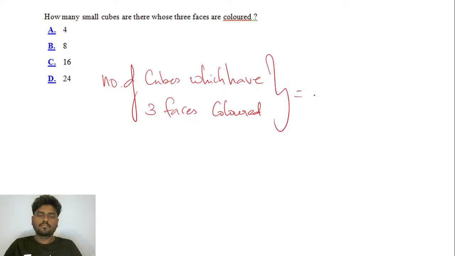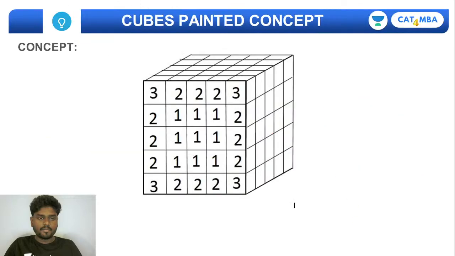So the number of cubes which have 3 faces colored. What is the formula? Let me just bring you to the formula page. I'll give you a quick brush up. So if you want to find 3 faces colored, what is the formula?